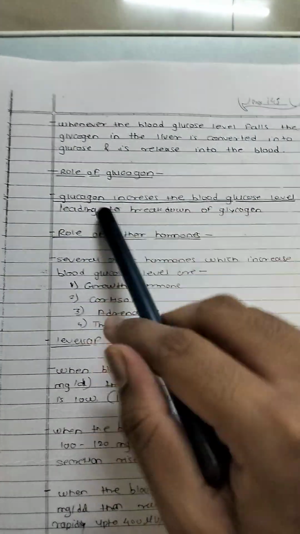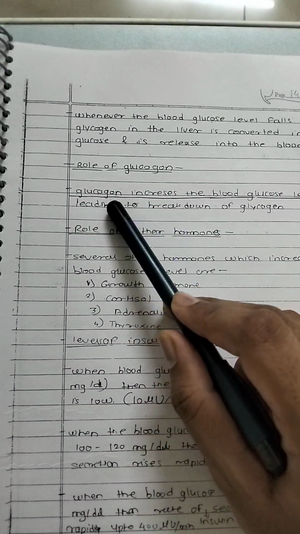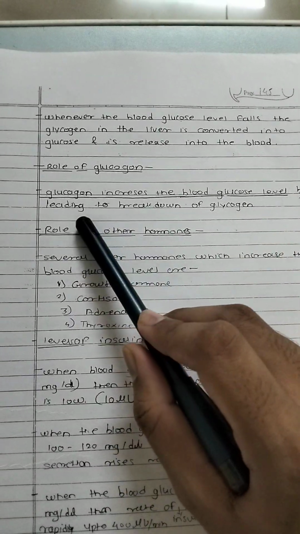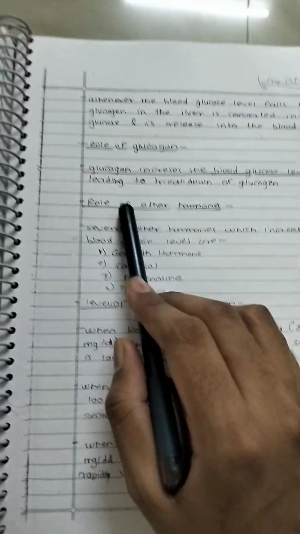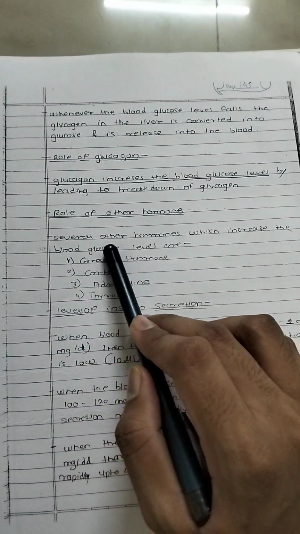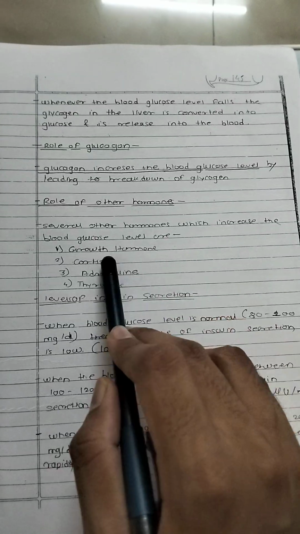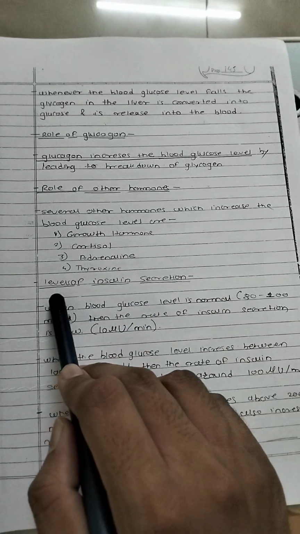Role of glucagon: glucagon increases the blood glucose level by the breakdown of glycogen. Role of other hormones: several other hormones which increase blood glucose level are growth hormone, cortisol, adrenaline, thyroxine.